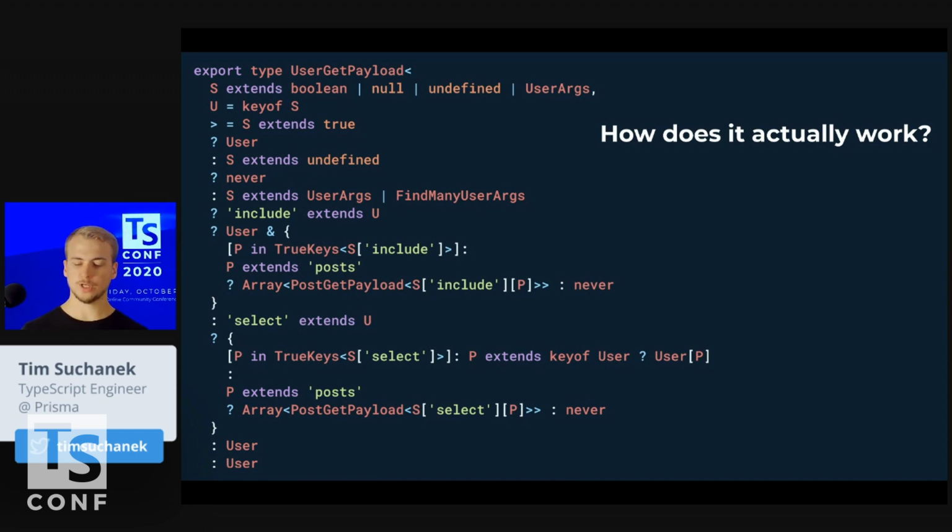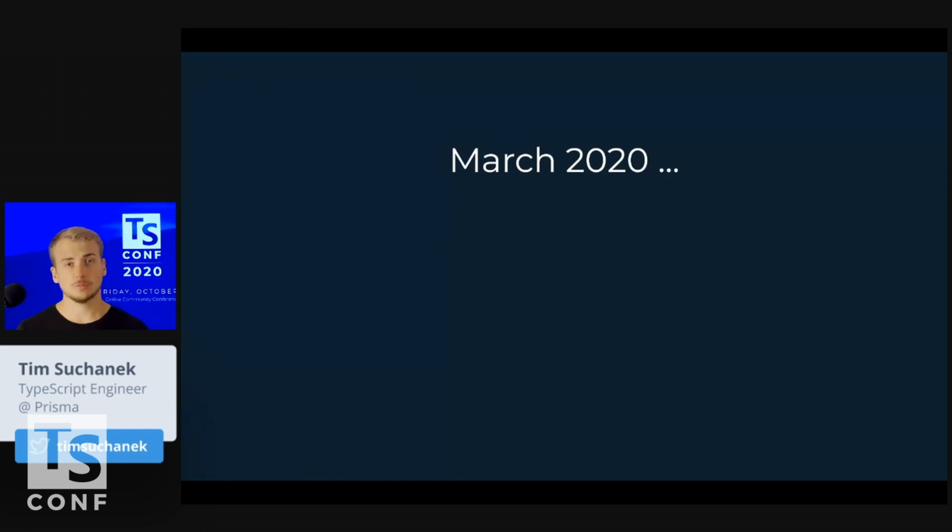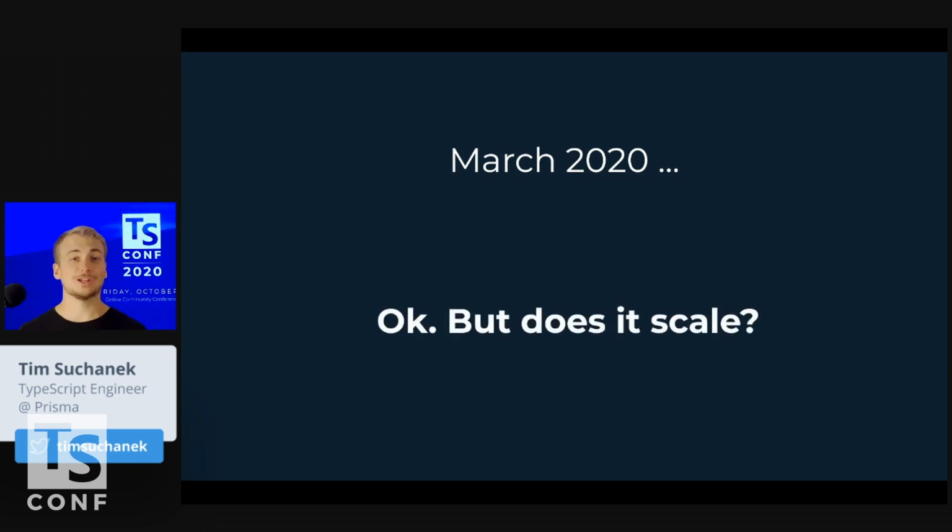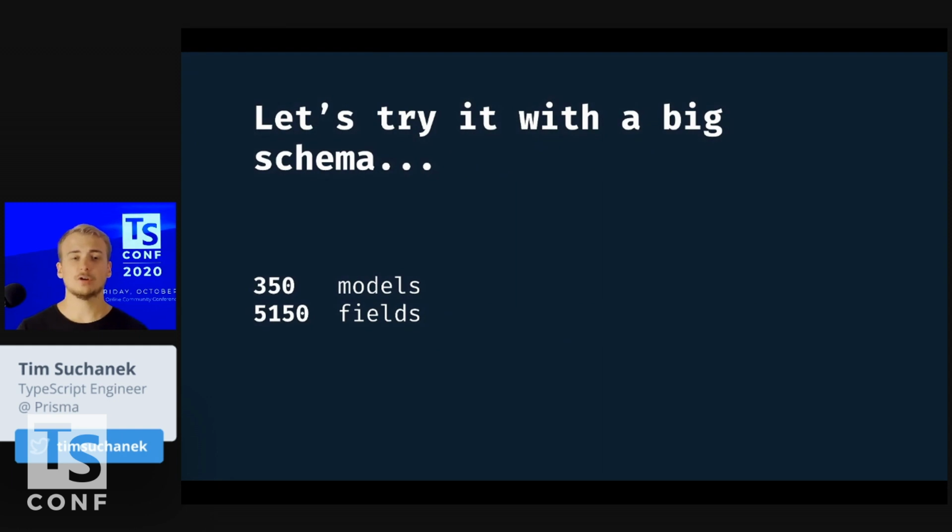This is awesome. And now it's March 2020, and we said it's time to launch this in production and tell users, hey, you can now really use this in production. In order to do that, it makes sense to try it out with real-world applications. So a company from SF gave us access to their schema that had 350 models and about 5,000 fields.